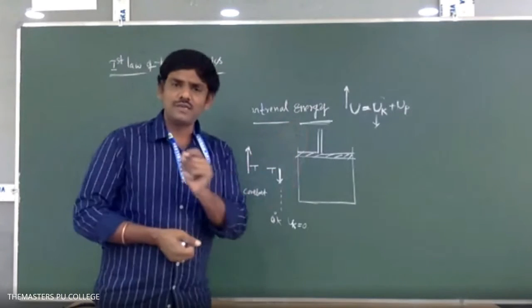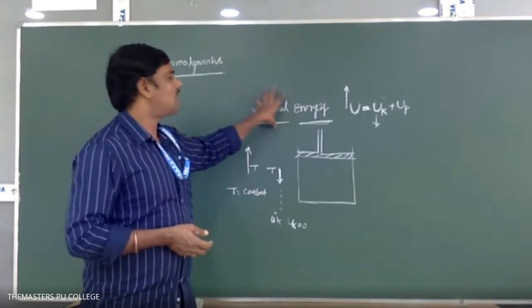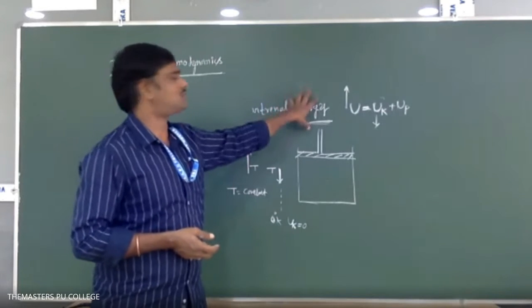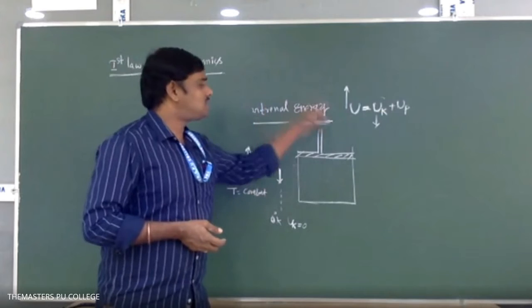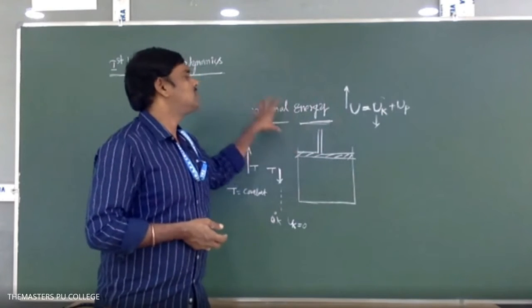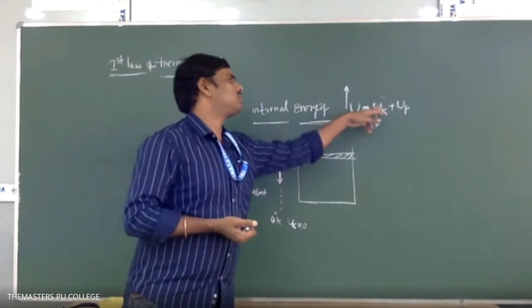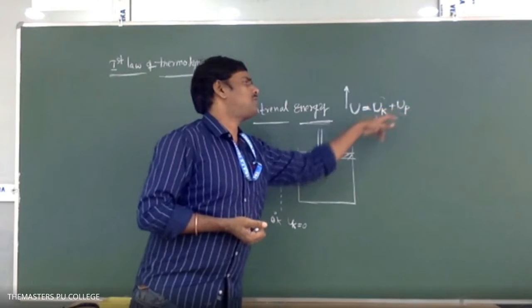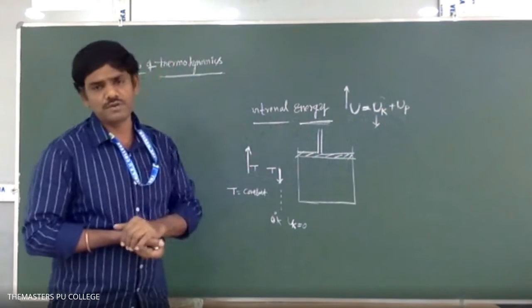In a single sentence, internal energy is the energy possessed by the system. The sum of all the energies that the system will have is also called internal energy. These are the two types of energies the system may possess. The sum of these two types of energies is called internal energy, which is a function of temperature.